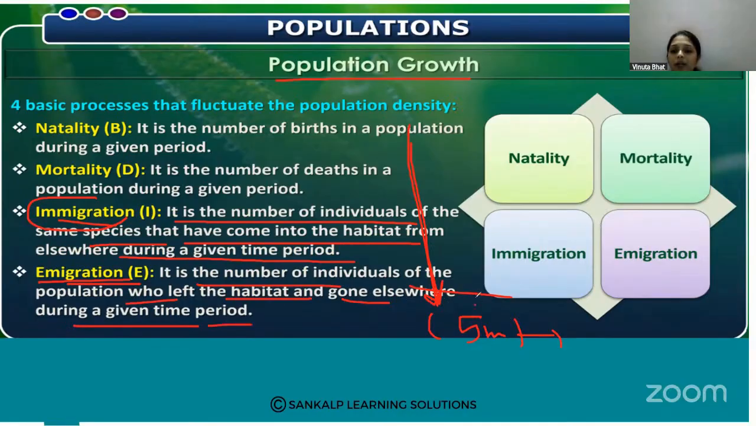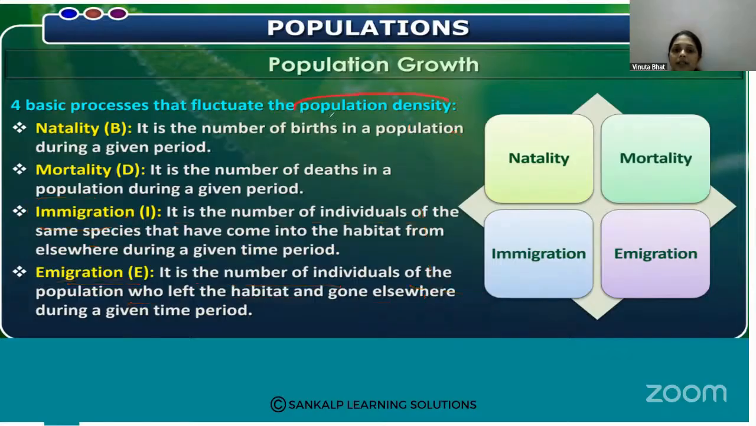So some organisms leave that geographical area and go somewhere else, right? So that is the number of individuals that emigrate, that move from that habitat in a given particular time period. So these are the four factors that fluctuate the population density.